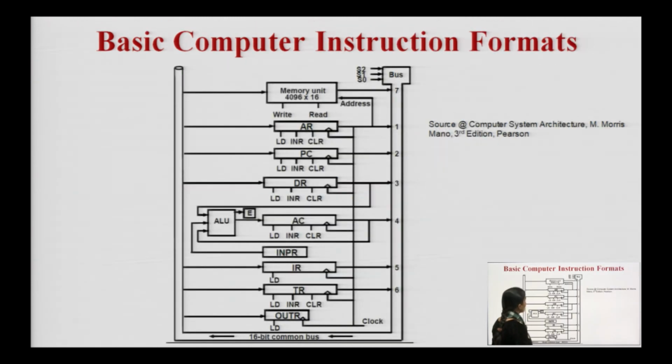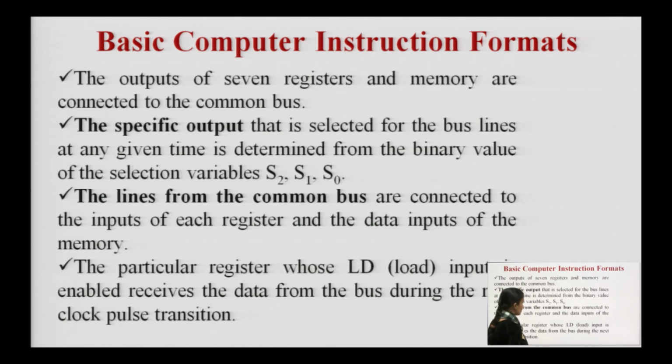This is the computer instruction format. We can see that the memory unit and my 7 registers have their outputs directly connected to an 8 bit bus, and this bus has 3 selection lines S2, S1 and S0. Then the input to every register and memory is also connected to the bus, and the bus